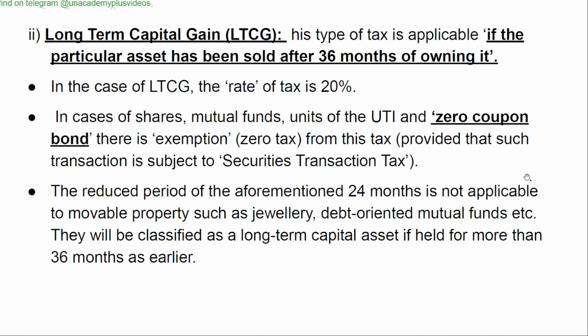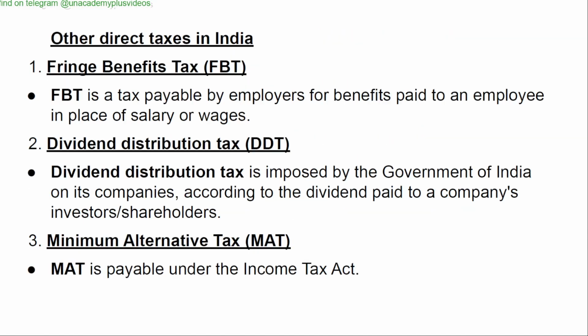The reduced period of the aforementioned 24 months is not applicable to movable property such as jewelry, debt-oriented mutual funds, etc. They will be classified as a long-term capital asset if held for more than 36 months as earlier.